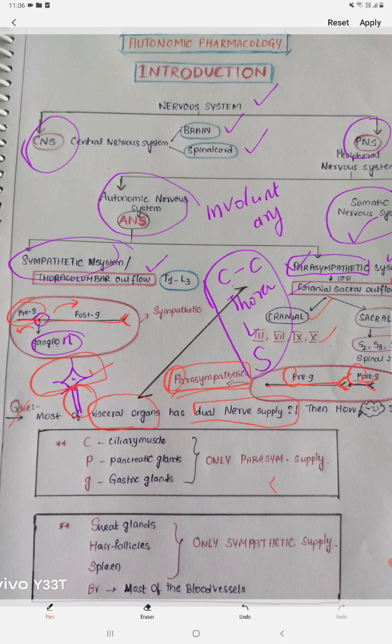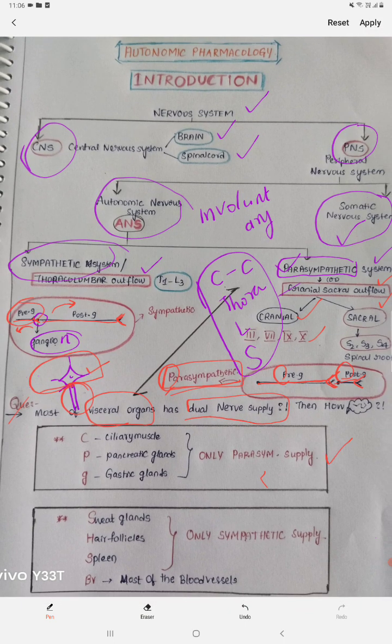Now we have two mnemonics for organs with only a parasympathetic nerve supply and only a sympathetic nerve supply. The parasympathetic supply is remembered by CPG. Like you remember the CPG exam, no? CPG stands for ciliary muscle, pancreatic glands and gastric glands. These are supplied by only the parasympathetic nervous system.